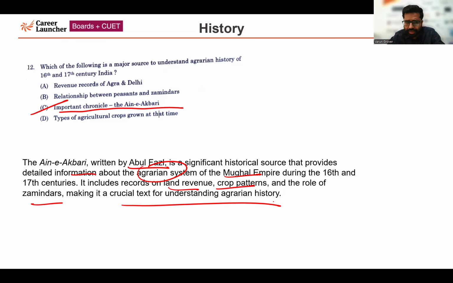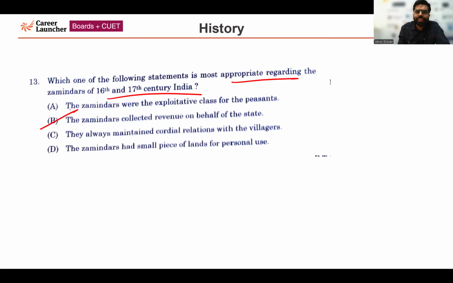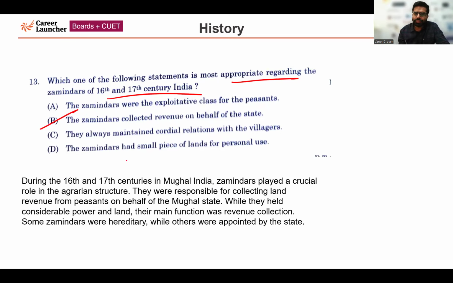Moving forward, question number 13. Which one of the following statements is most appropriate regarding the zamindar of 16th and 17th century India? The correct answer for this question is option number B. The zamindar collected revenue on behalf of the state. See, when it comes to 16th and 17th century Mughal India, the zamindar played a very important role in the agrarian structure which existed at that point of time. They were majorly responsible for collecting land revenue from peasants on behalf of the Mughal state. So the correct answer is option number B.